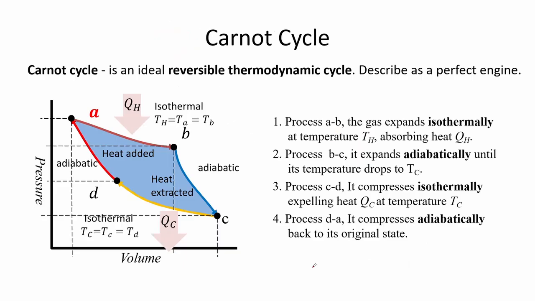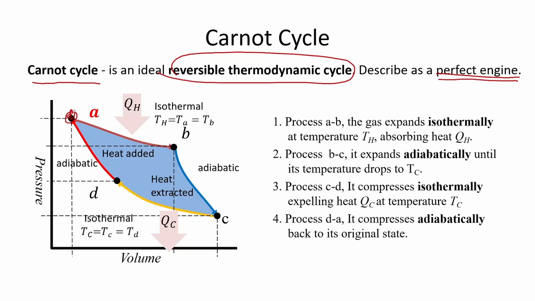Here we have another type of cycle system, which is the Carnot cycle. It is an ideal reversible thermodynamic cycle and it is described as a perfect engine. The system is initiated at process A to B, where the gas expands isothermally at temperature Th, absorbing heat QH. It then proceeds to process B to C, where it expands adiabatically until its temperature drops to Tc. After that it goes to process C to D, where it compresses isothermally, expelling heat Qc at temperature Tc. Finally it goes back to process D to A, where it compresses adiabatically back to its original state.